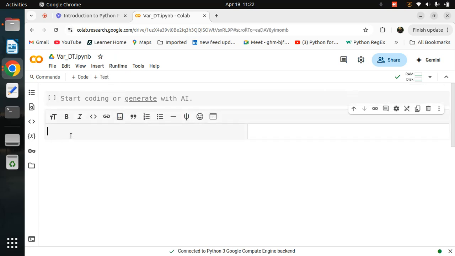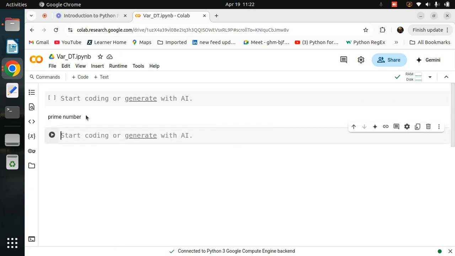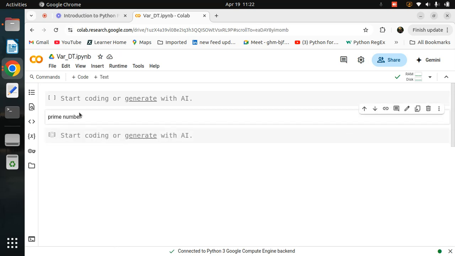This is for your preference only. Whenever you need to write like in Microsoft Word, you can write information about your programming. For example, if I want to write a program to print hello world, then I put my statement here. It's not much required, but it is beneficial. If your interviewer says write a code for a prime number, then you can simply put a heading, prime number, and then open the next code cell. So it will be your headline and then your code, but right now don't focus on that.